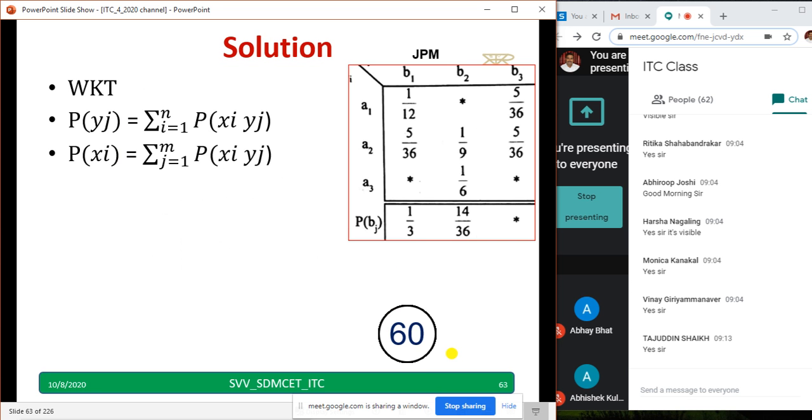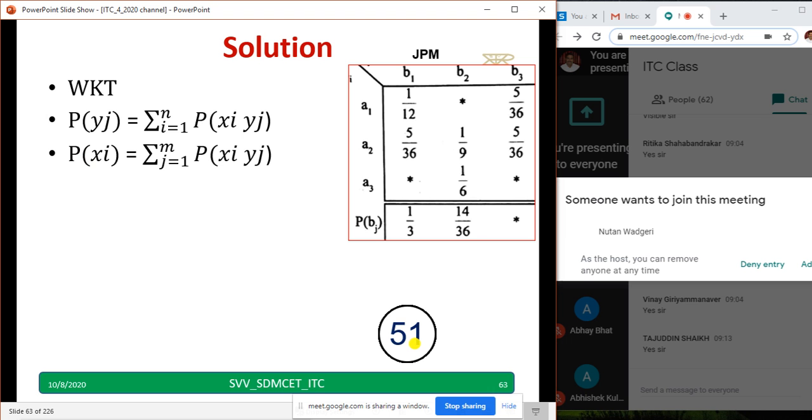We know that, just now I have shown you the joint probability matrix properties. Copy down: probability of yj equals summation i equal to 1 to n, probability of xi comma yj.